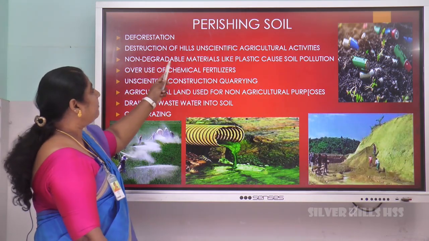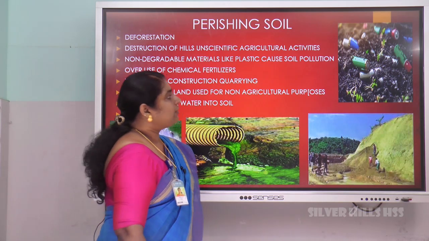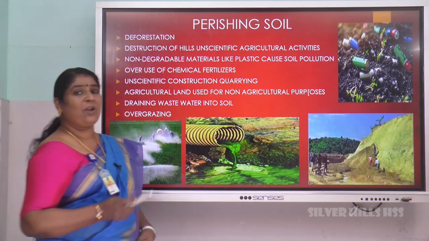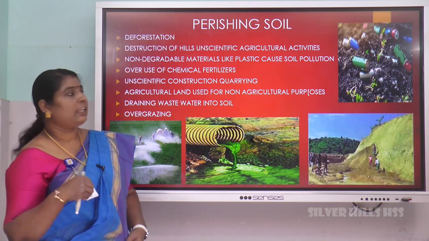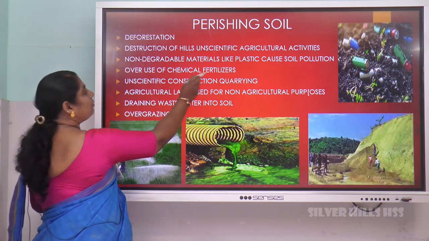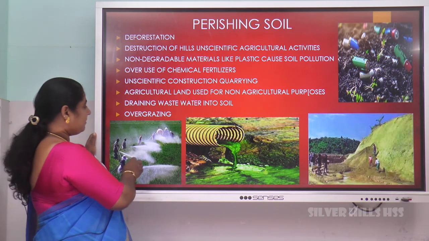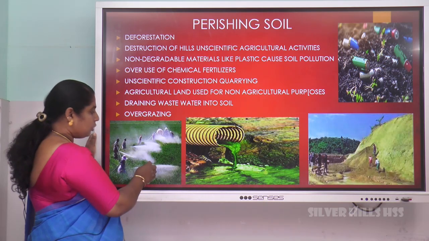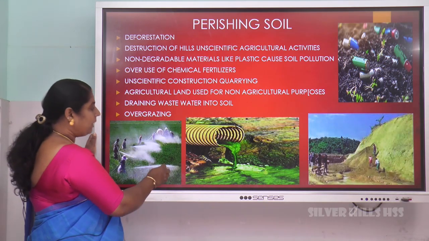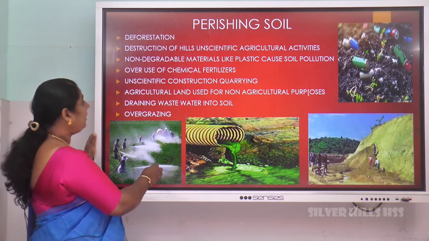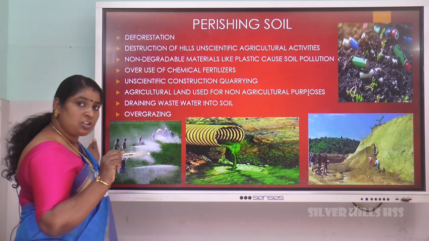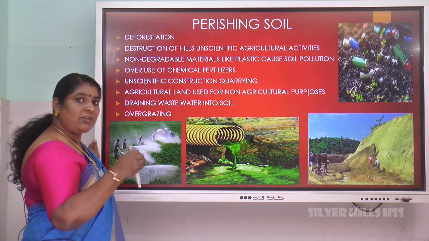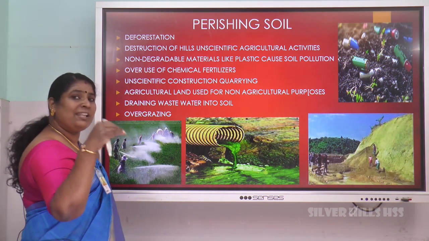Next, non-degradable materials like plastic cause soil pollution. Plastic waste, when it is put in the soil, it will decrease the fertility of the soil. Overuse of chemical fertilizers, you can see here chemical fertilizers are used and these fertilizers flow into the soil and pollute the soil. Next, unscientific construction quarrying. For construction purposes, a lot of stones will be taken, that also leads to soil pollution.